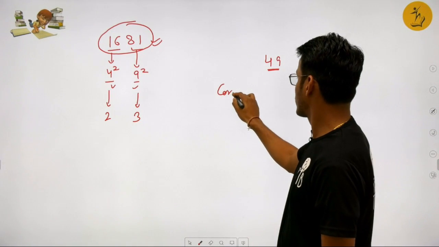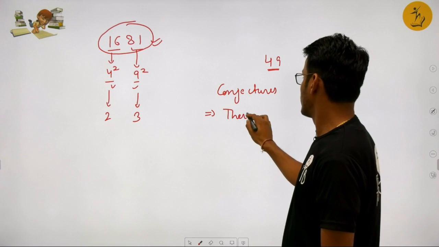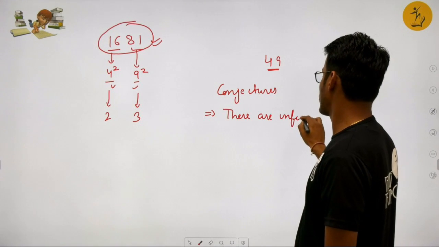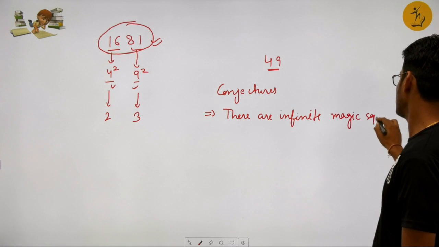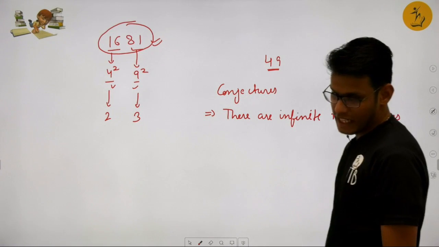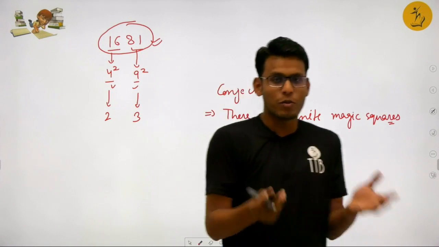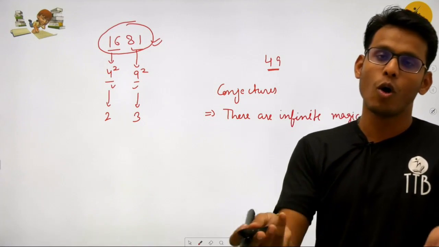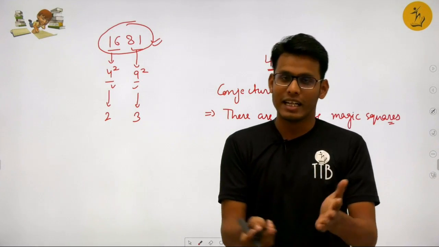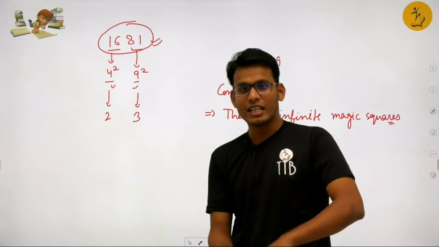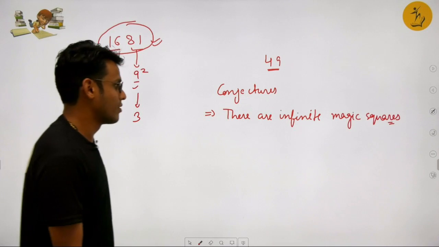So here are some conjectures. There are infinite magic squares. Conjectures means these are to be proven, and this is my challenge to all my students, all of them who are seeing this video, to prove this. If they are able to prove it, then it is a theorem. If they are able to disprove it, then it's a wrong statement, right? But till then it's a conjecture, just like the Goldbach conjecture, right? You must have heard about the Goldbach conjecture.